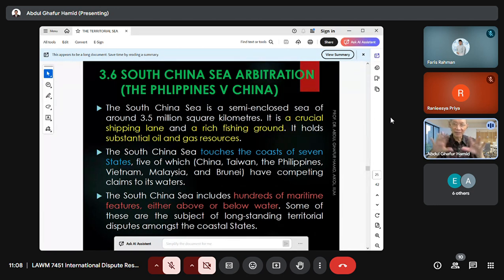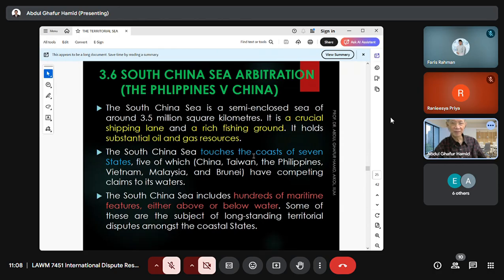And the South China Sea touches the coast of 7 countries, and 5 of which are actively competing claims to the waters of the South China Sea. They are China, Taiwan, the Philippines, Vietnam, Malaysia, and Brunei.